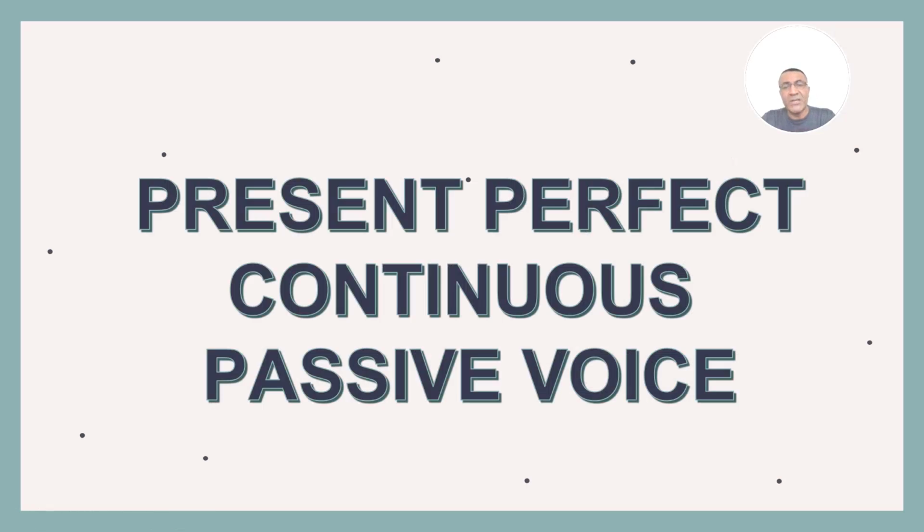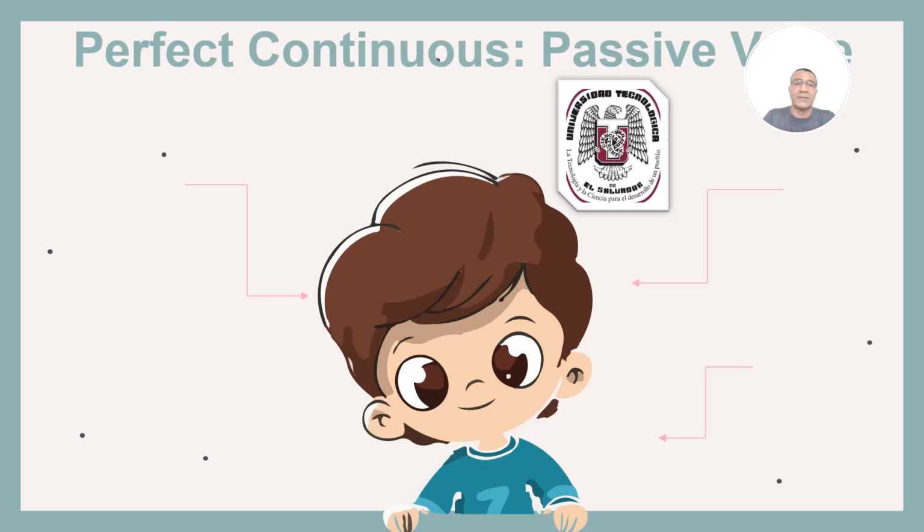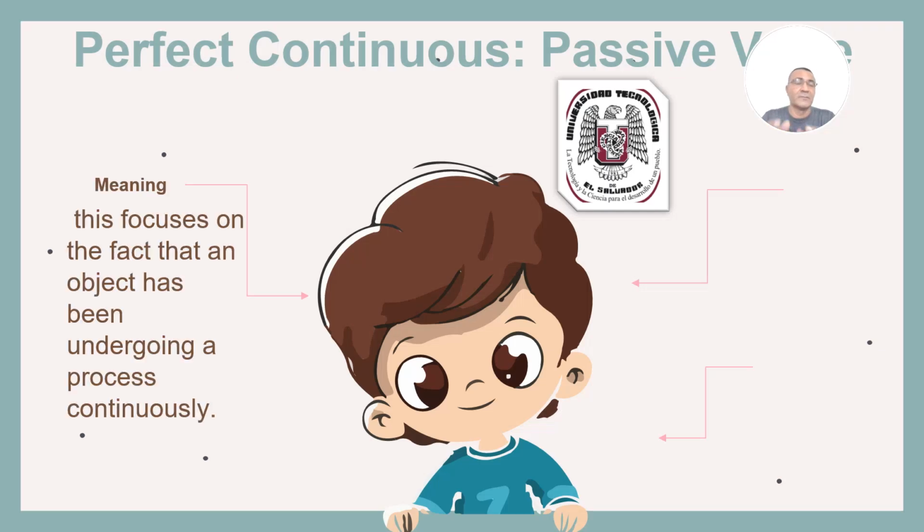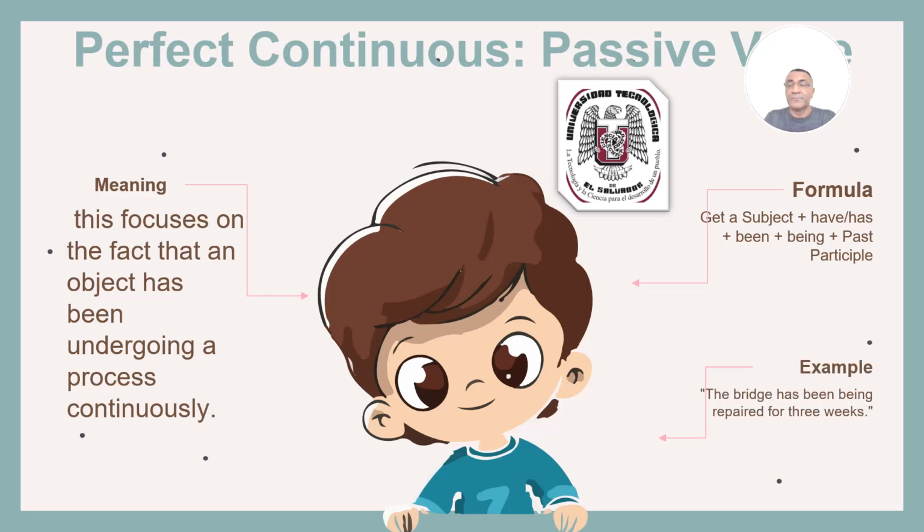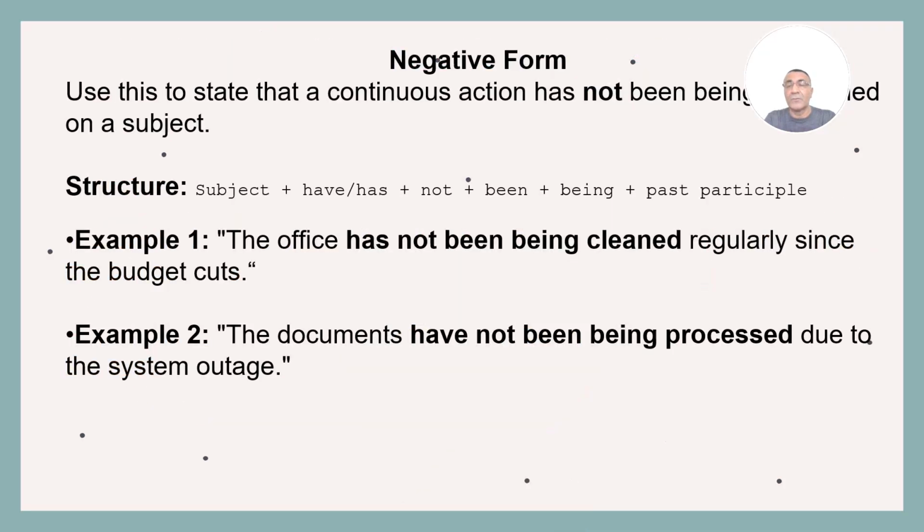Present perfect continuous, passive voice. Let's see. In passive voice, what is the meaning? This focuses on the fact that an object has been undergoing a process continuously. What is the structure or formula? Subject plus have or has plus been plus being plus past participle. Example, the bridge has been being repaired for 3 weeks.